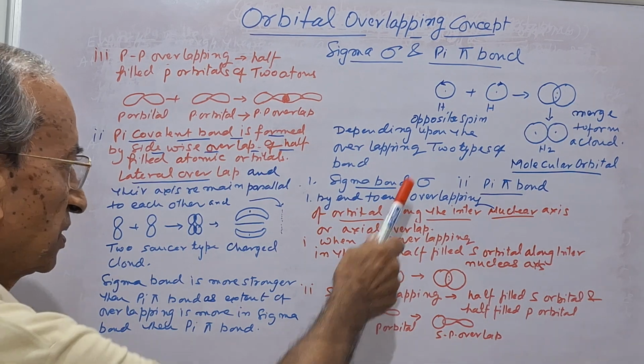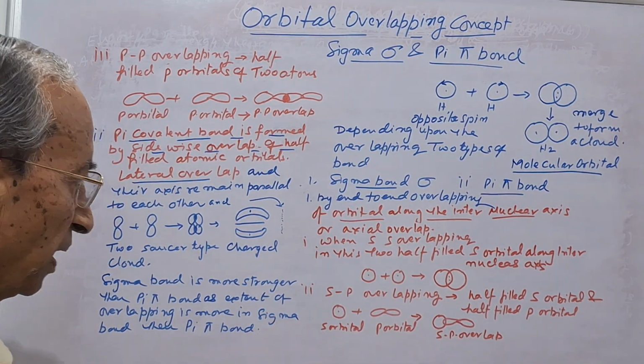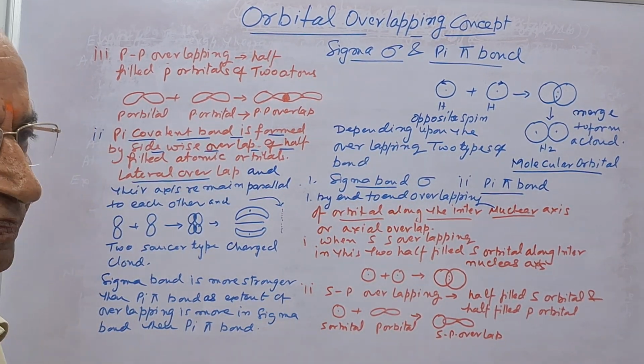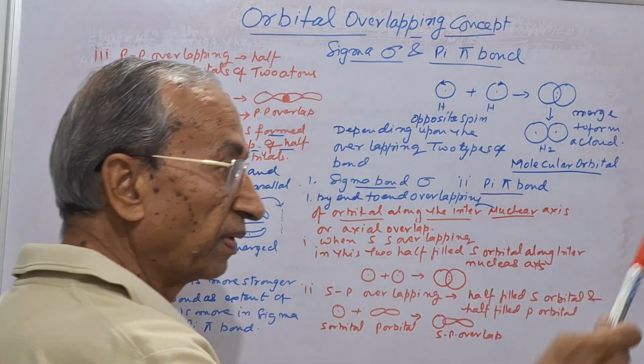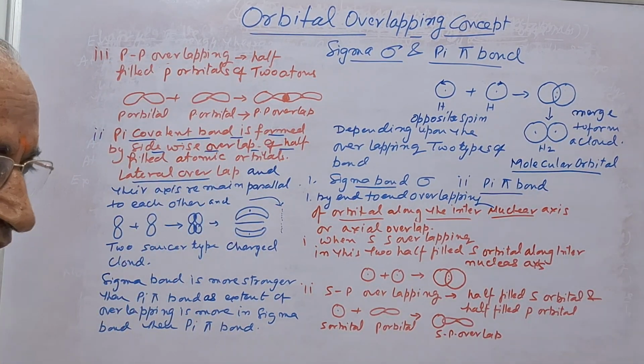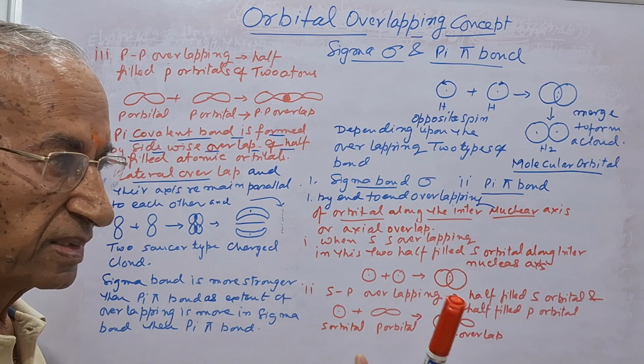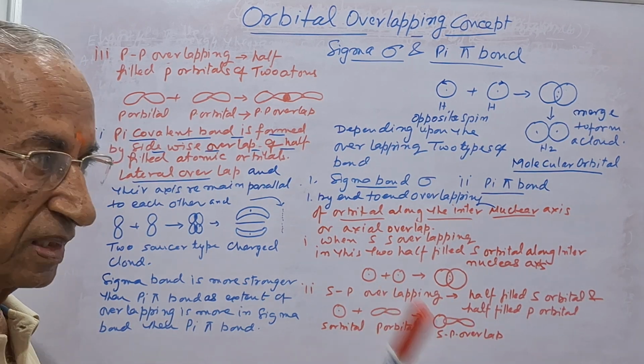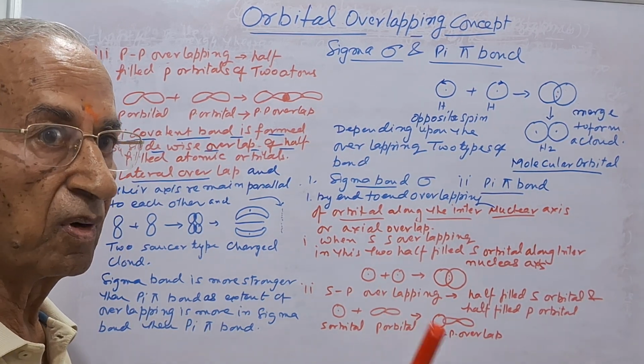So this is the sigma bond. Now here, one thing is very important, the extent of the overlapping. You see, end to end, the extent of the overlapping shows how strong the sigma bond is.